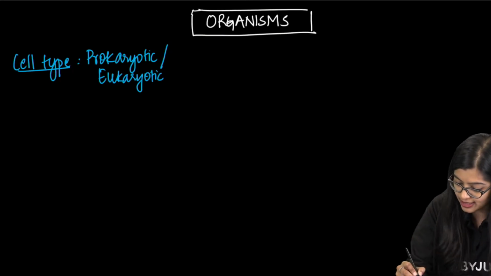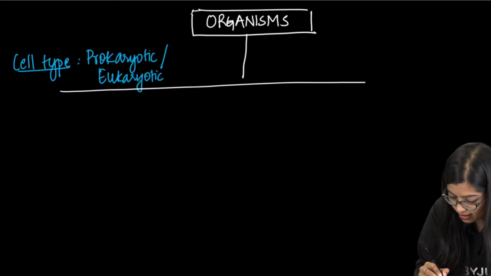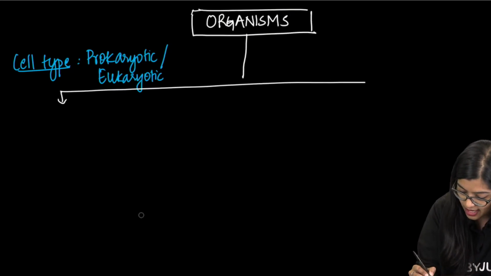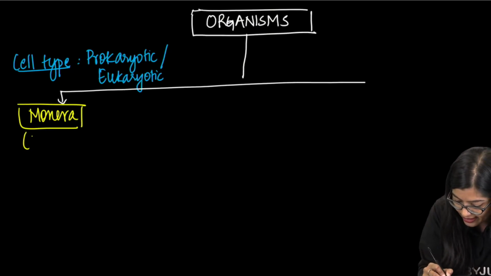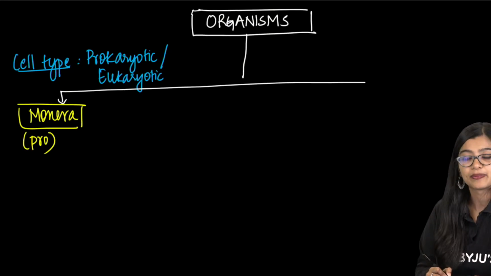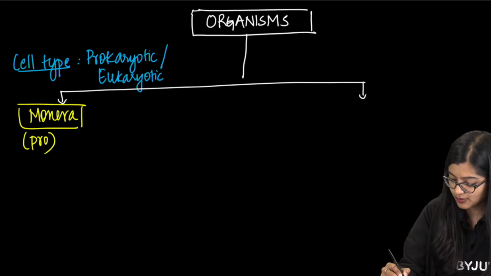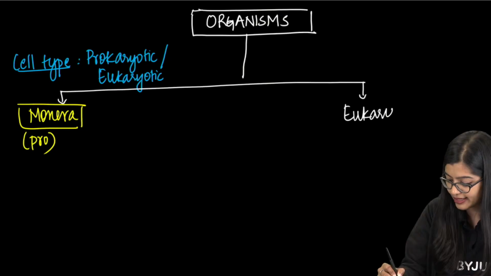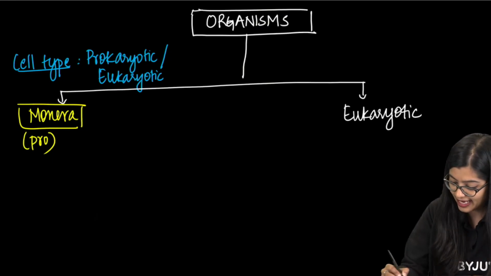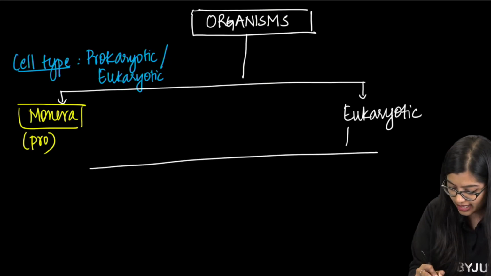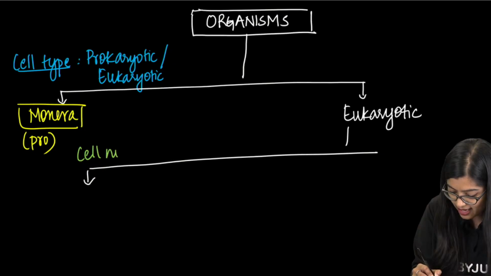He grouped organisms into 2. He took all the prokaryotic organisms and he put them in Monera. So all your prokaryotic organisms are now in kingdom Monera. Now what are you left with? You are left with all the eukaryotic organisms. That is where he considered the next criteria, which I will write in green, where he considered cell number.